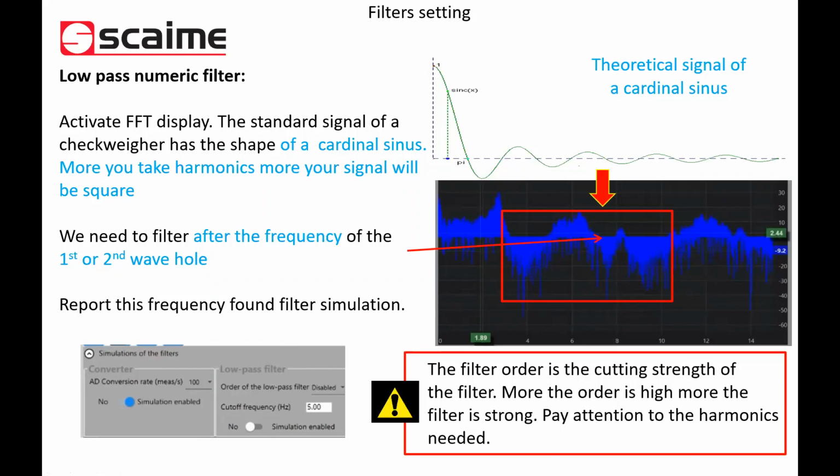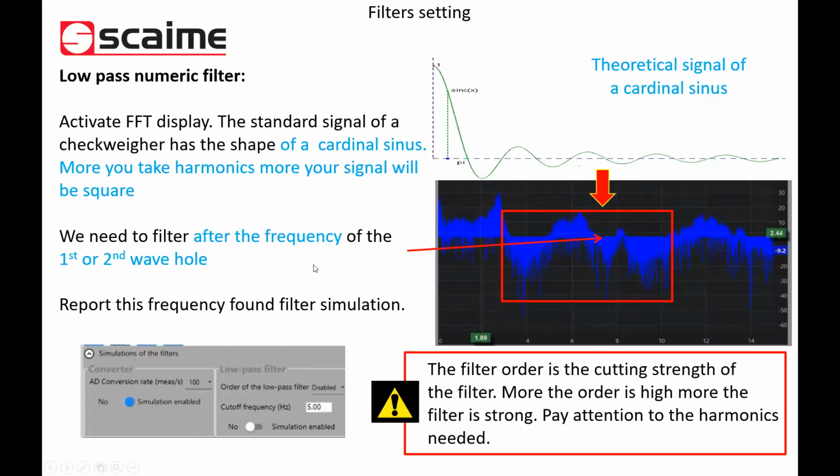In the low pass numeric filter, we will also ask you for the filter order. It's the cutting strength of the filter. The higher the order, the stronger the filter, but pay attention to the harmonics you need, because if you cut too much, you will also cut the harmonics. Okay, understood.